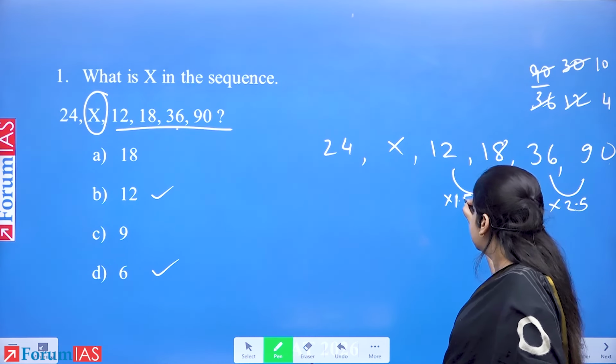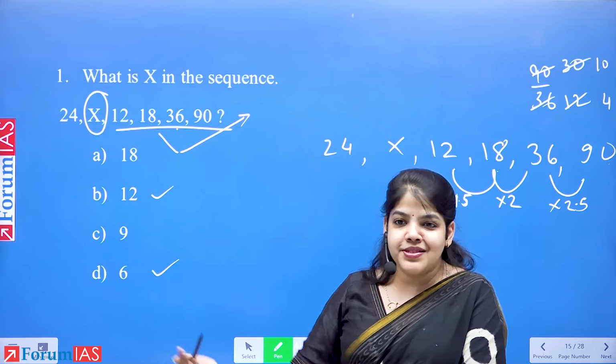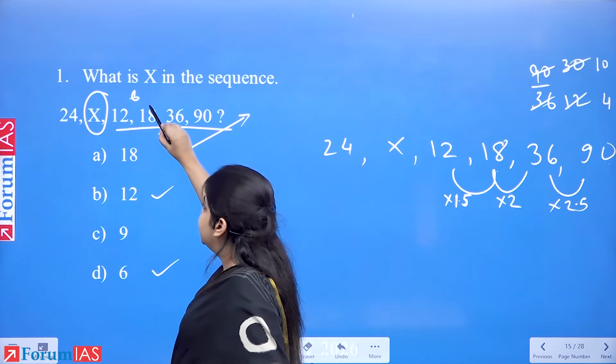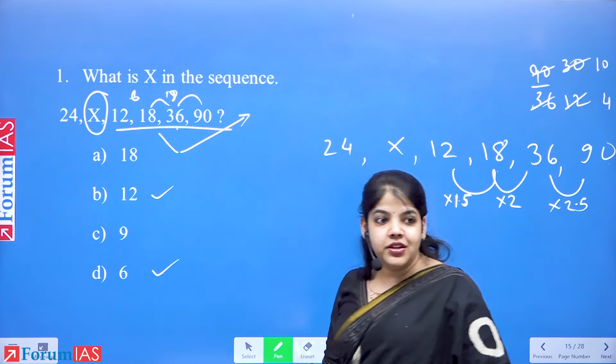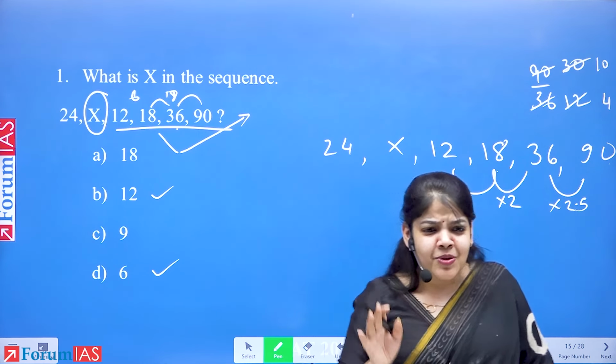How did we find this? We started by observing that the numbers first fell and then they are increasing, and they are increasing with a very big difference between numbers as they go forward. First it was a difference of only 6. The difference became 18. The difference increased considerably. So the difference is also not constant. So it's a multiplication. Simple observation.